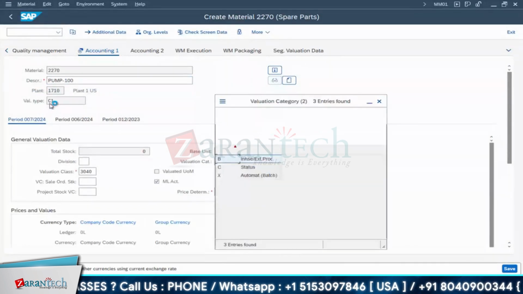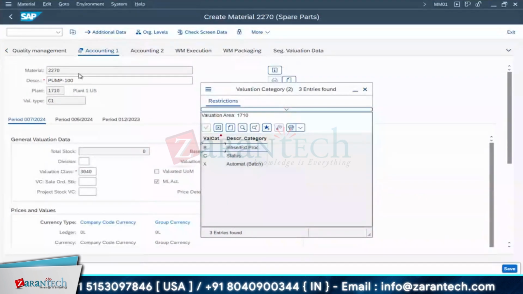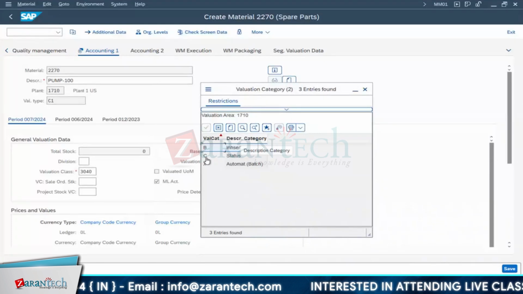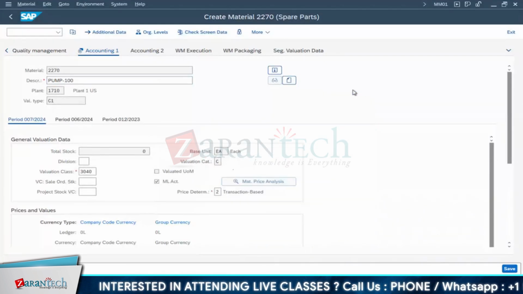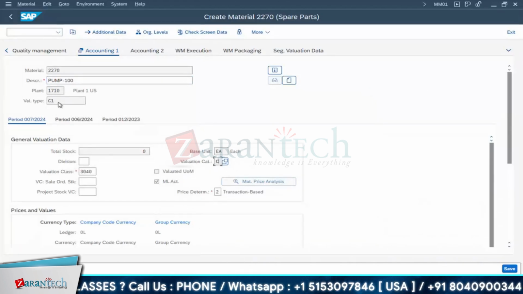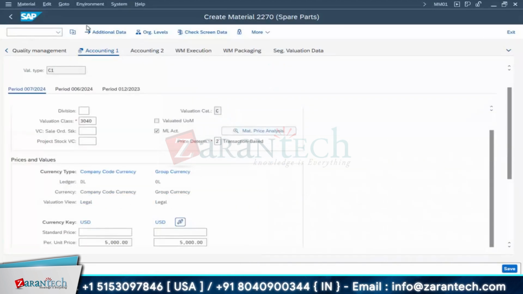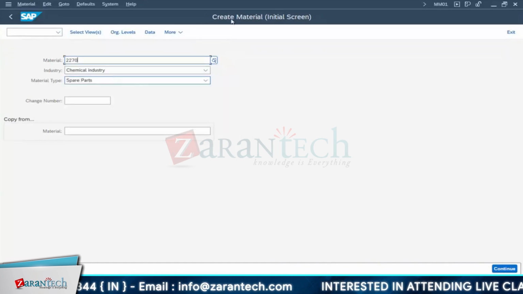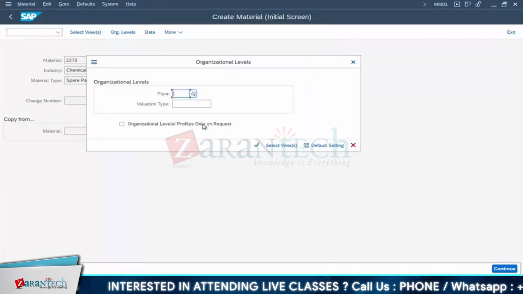This is C1 here. Yes, C1 for the material. In the prime material I have created one, and under that the valuation type is C1. Here C means valuation category C. Under this status there is C1, C2, C3. You can cross check over here: what is your valuation category, and under that what valuation type. These two things you have to take care of. Of course, I have maintained one price, 5,000. Now it is an evaluated material, C1. Again I'll go for the same material. Again I'm in create. Next, again I'll select accounting one. Continue for which plant?